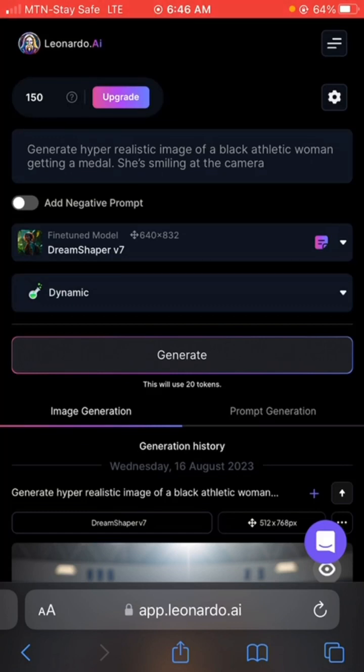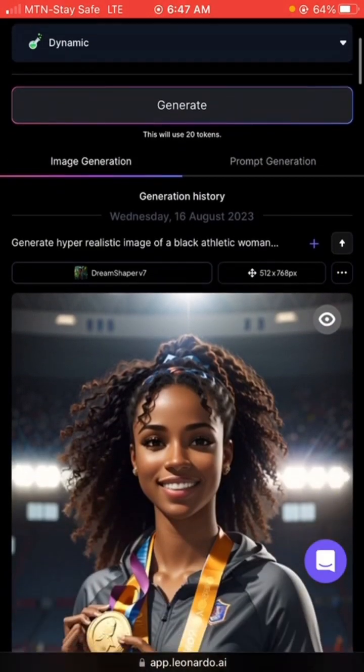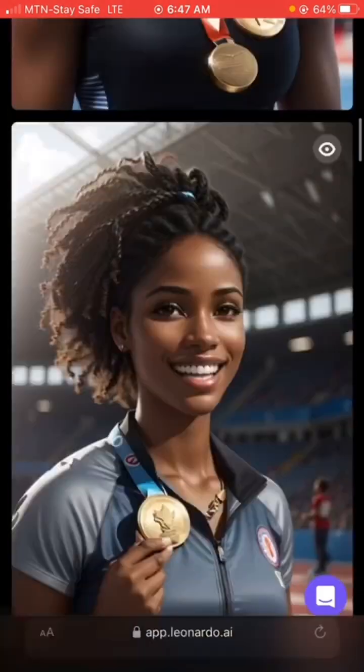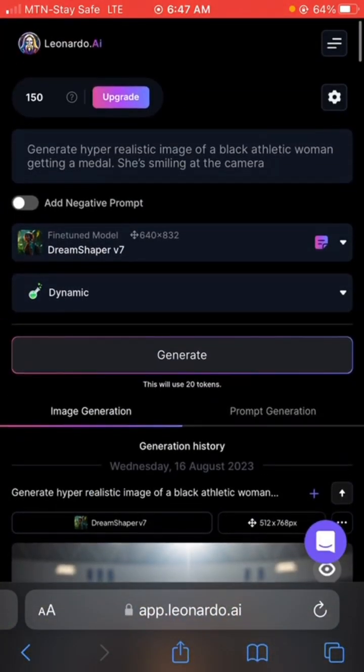Creating very great images with Leonardo.ai, like I said earlier, lies in your ability to prompt the tool. There are certain features and characteristics that you want to tell this tool to generate for you. ChatGPT is going to give you those great prompts that you can use.